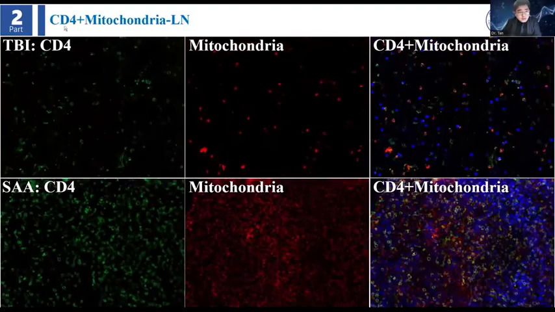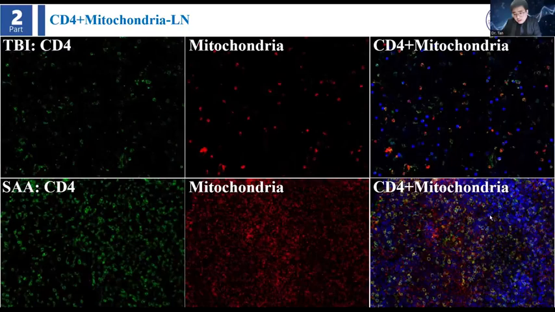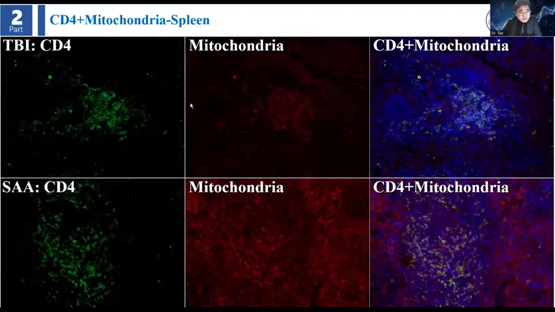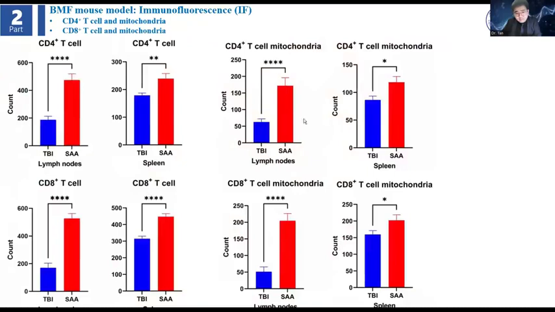And for CD4, the red also represents the mitochondrion, and the green is CD4. When we combine them, we find the CD4 and the mitochondrion are much higher. But which kind of T cells, Th1 or Treg? We need to do more research on it. So this is the spleen. And for the CD4 T cells, we found the mitochondrion is much higher in the experiment group.